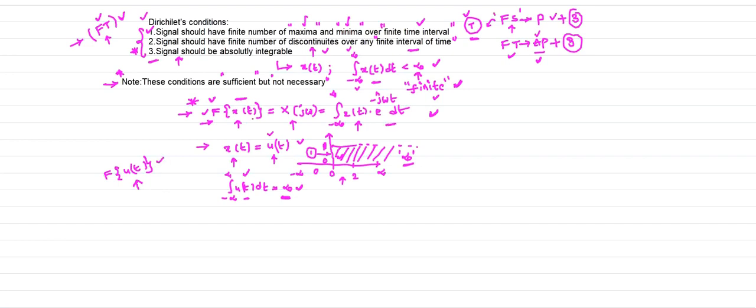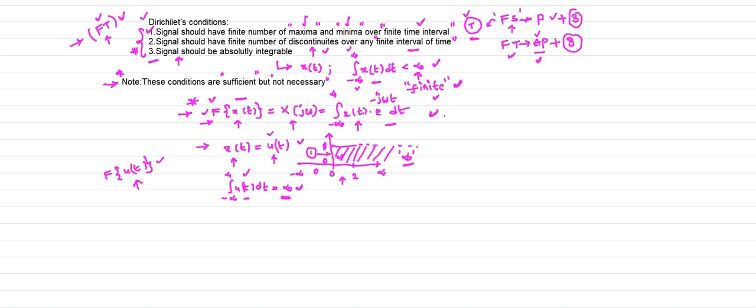If you want to find the Fourier transform of x of t using this formula, a very important condition is that your aperiodic signal x of t must be absolutely integrable. Otherwise this formula is not true.